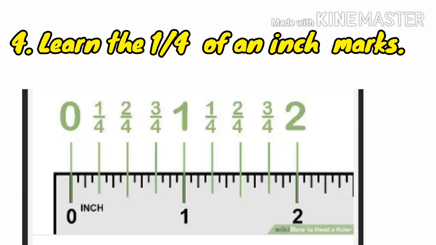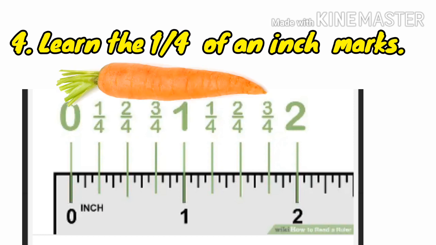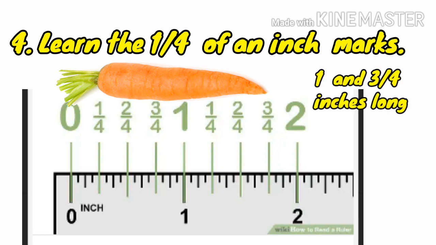There are a total of 48 of these marks on a 12-inch ruler. For example, if you measure a carrot and the tip falls on the line halfway between the 1 and 1/2 and 2 inches line, the carrot is 1 and 3/4 inches long.